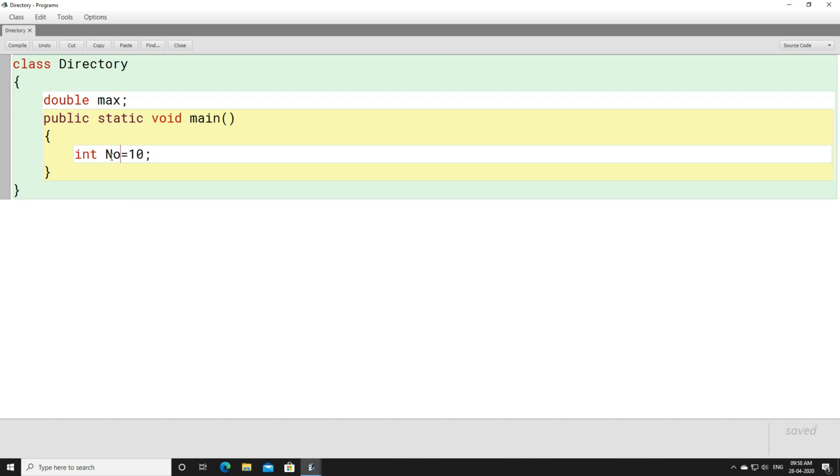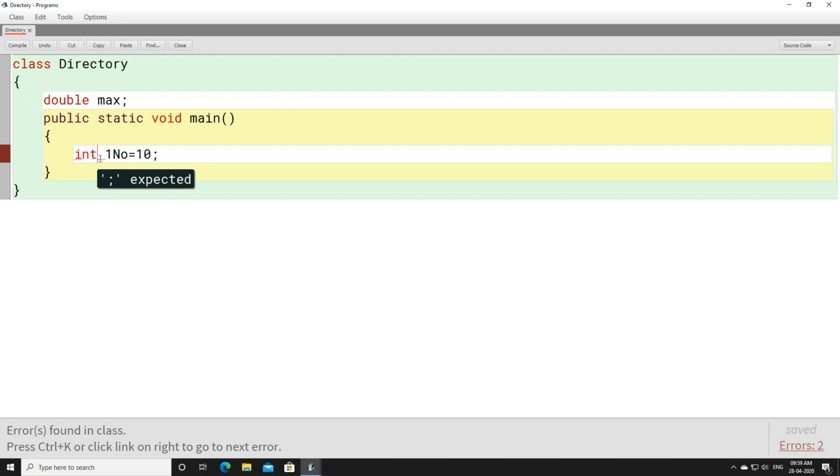Now according to the rules, if you start an identifier with a number, it will give you an error. Remember, here I am starting an identifier with a number and we'll see whether it is compiling or not. No, it's not compiling. You can see some errors are found. What is the error? Okay, it's showing us an error. That means this is not an identifier.